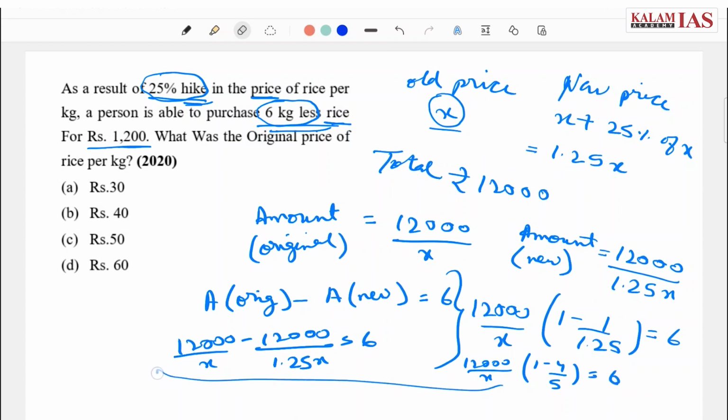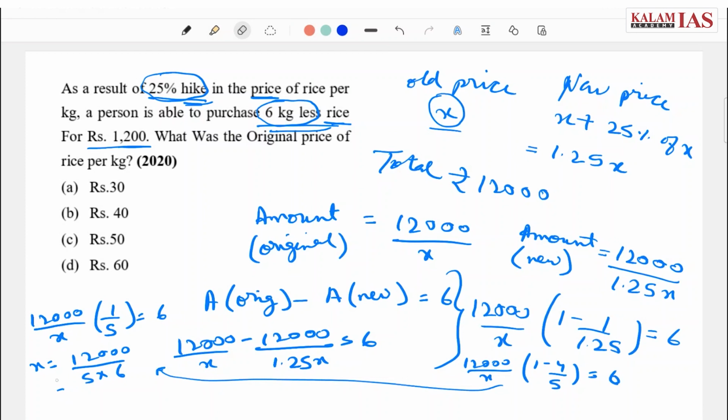Coming this side, 12,000 by X into 1 by 5 equals 6. Cross multiplying, X is 12,000 by 5 by 6.